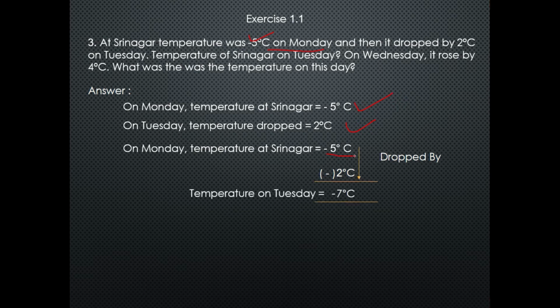As you can see here, both signs are the same, so we will add 5 plus 2, which is 7, and we will put a negative sign because 5 has the negative sign. So the temperature on Tuesday is -7 degrees Celsius.